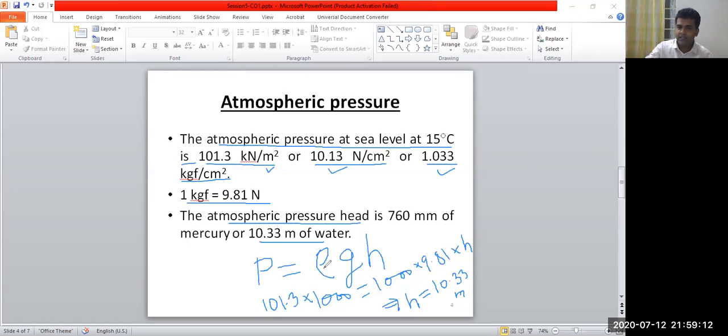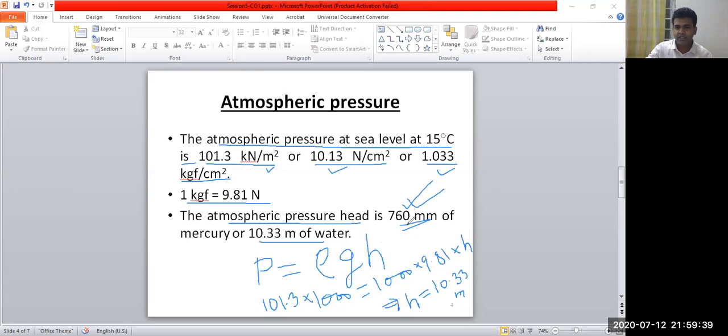Here if you put the density of mercury, 13,600 kg per meter cube, then the value of h that you will get is 760 mm. This is the value in case of mercury. Similarly, if there is another fluid, if you know the density, you can compute the pressure head corresponding to that fluid.